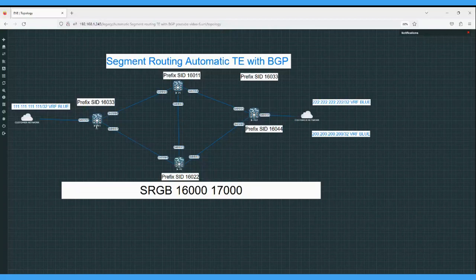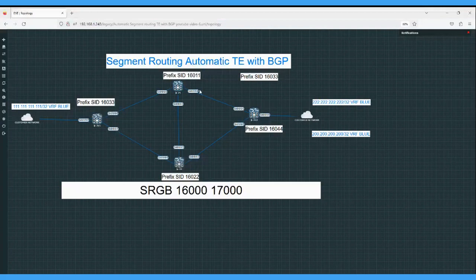Earlier in the segment routing traffic engineering labs, we have seen that whenever we configure an explicit path in the policy, we also do the autoroute configuration to install the tunnel destination route in the IGP table, in the forwarding table. But in this segment routing config, while we do the config on the headend PE1, we will only define the explicit path after we define the policy and candidate path preference. That's it.